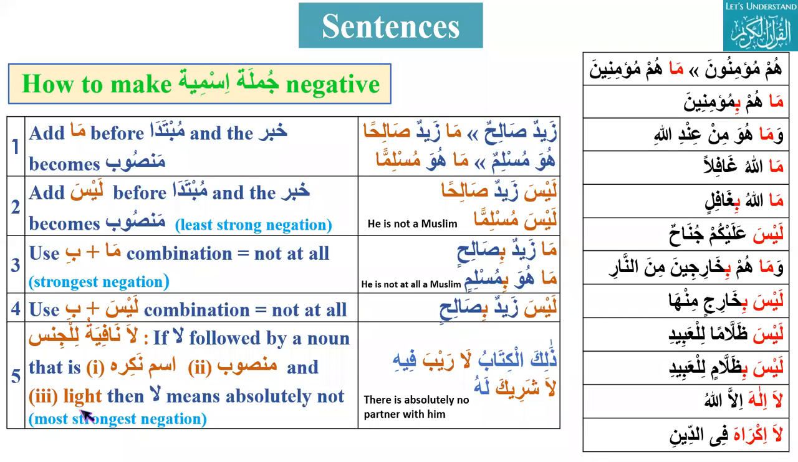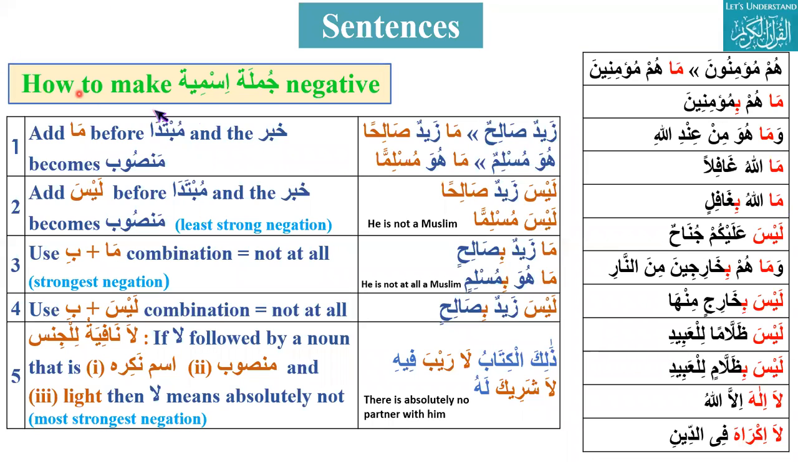And then la meaning will be absolutely not. Otherwise, la meaning is just not. But here la is followed by ism nakra, mansub. So can you please just combine the translation for this? La ikrah. Ikrah means compulsion. Okay, there is absolutely no compulsion in the religion. Okay, thank you.